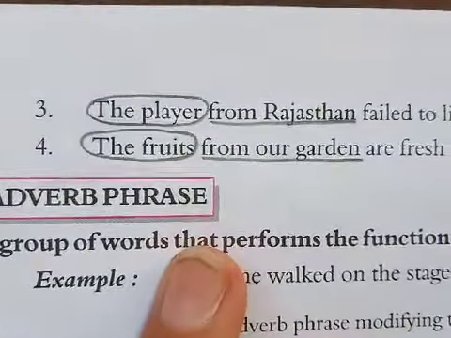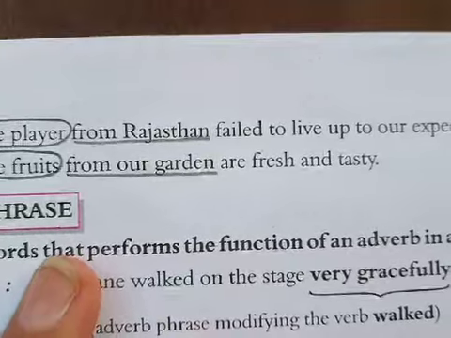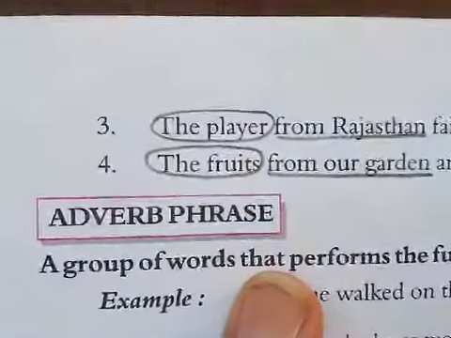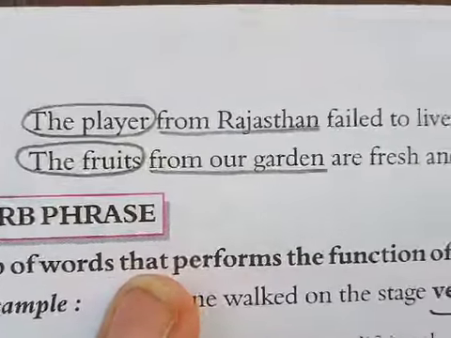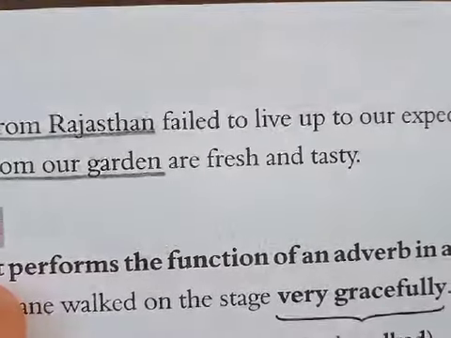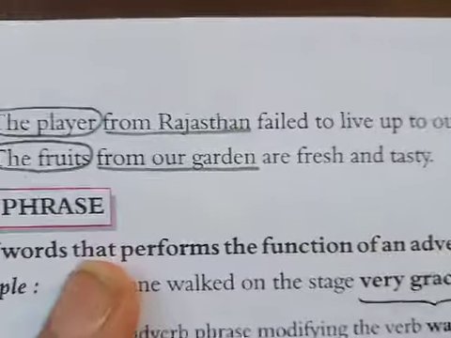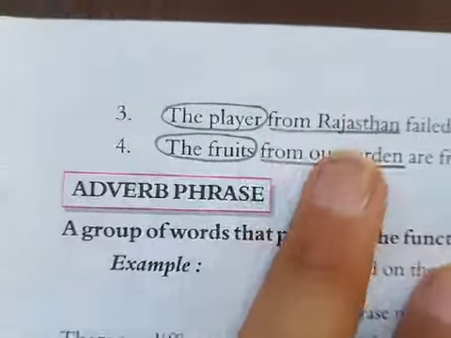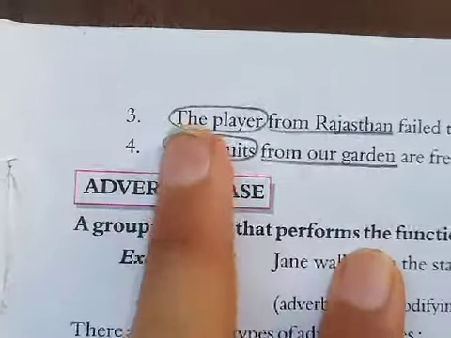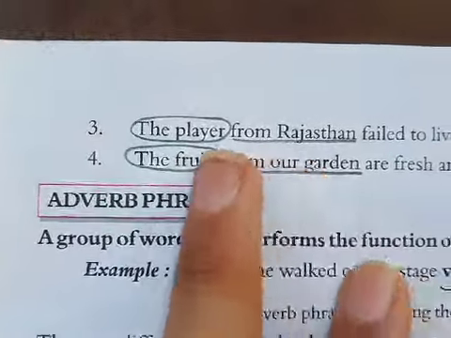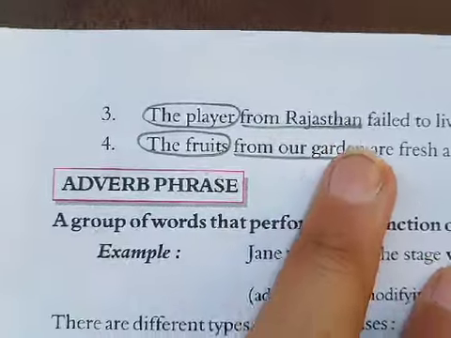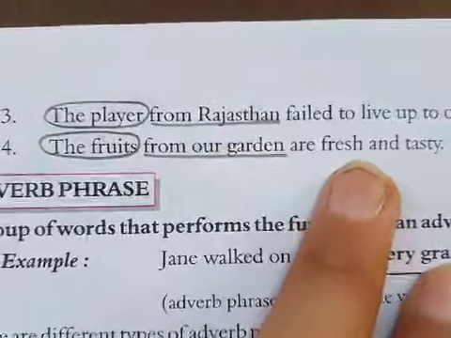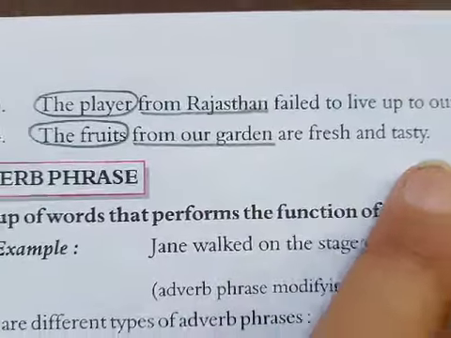The player from Rajasthan failed to live up to our expectation. So, from Rajasthan gives you more detail about the player, and that is why from Rajasthan is our adjective phrase.